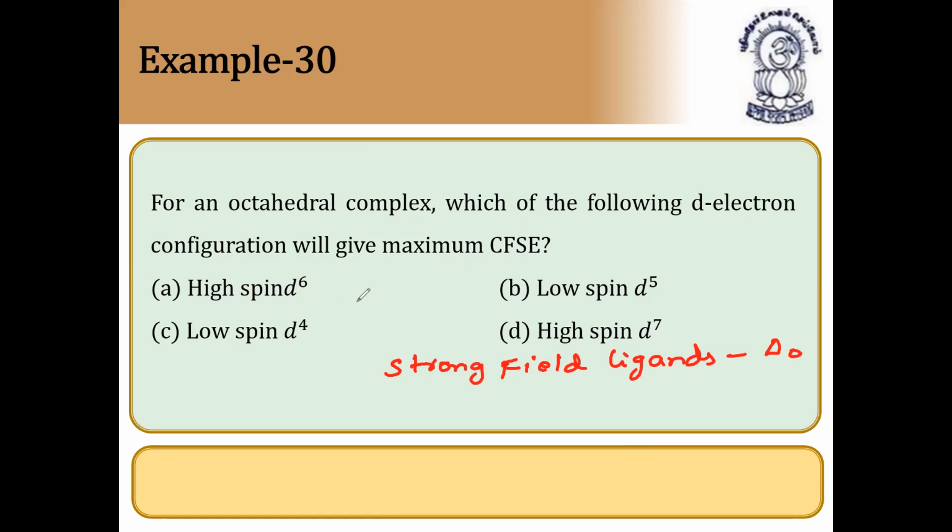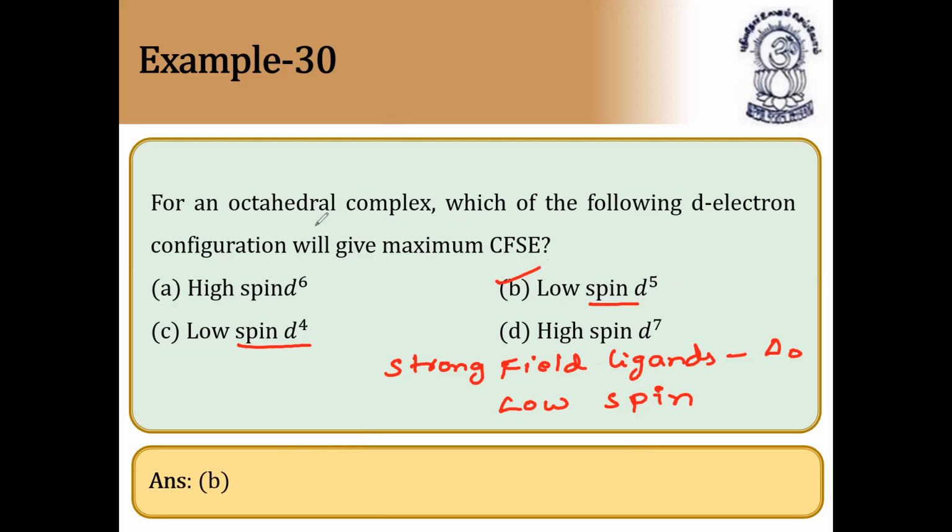So in this case, we have high spin and low spin. Definitely strong field ligands will have low spin complex. So low spin d4, low spin d5. This has 5 unpaired electrons, this has 4 unpaired electrons. So the answer could be option B, because strong field ligands only will have low spin, and low spin d5 means n is equal to 5 and n is equal to 4 here. So definitely the answer is option B.